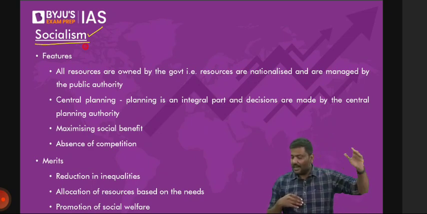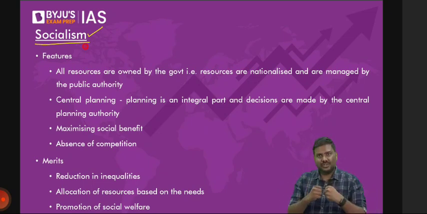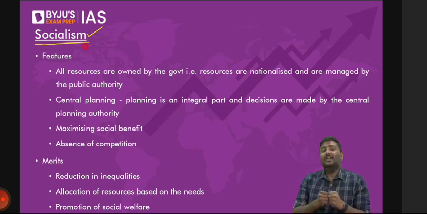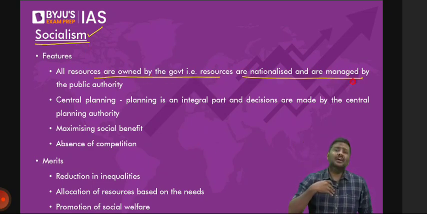The earlier Soviet Union was basically a model of socialism itself, where the government controlled the resources, decided what was to be produced, where it was to be sold, and at what price it was to be sold. All the resources were owned by the government, and there's a term for this called nationalization.